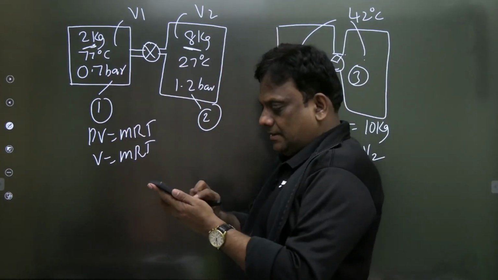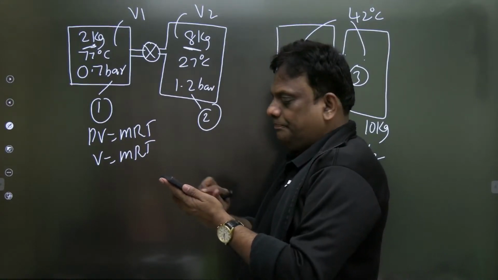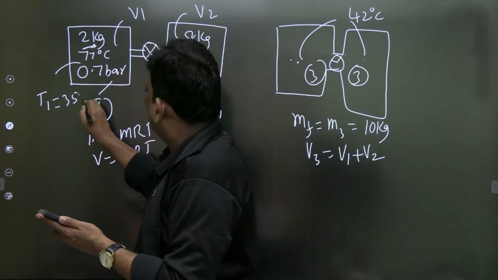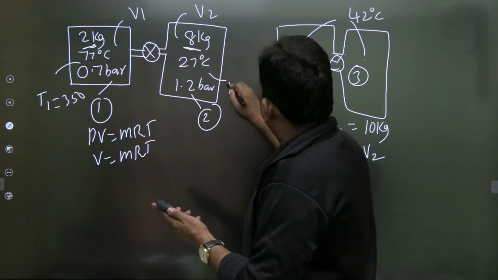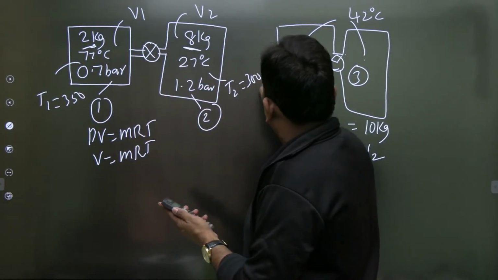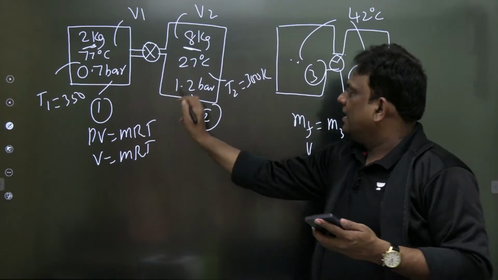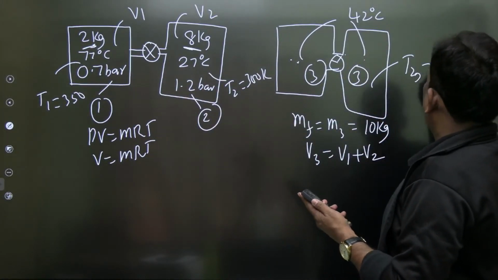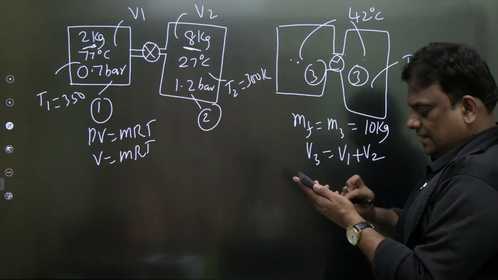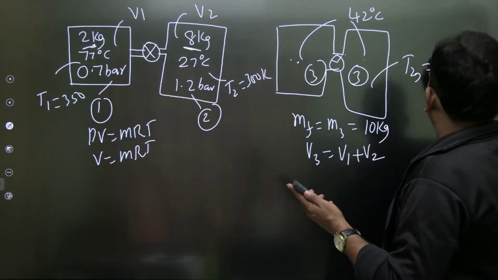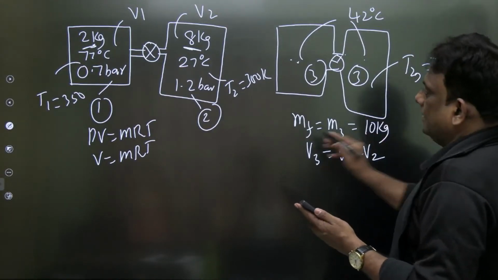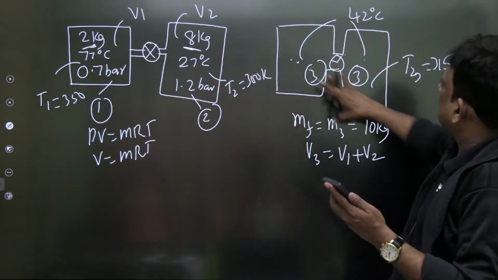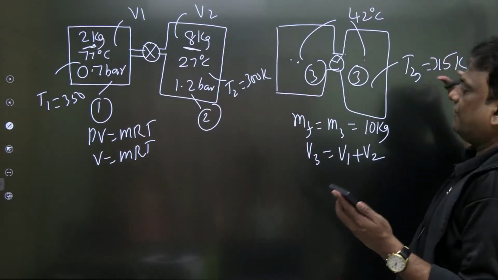77 degrees centigrade. Dear students, 77. Can I write this temperature as 350? Absolutely. Can I write this temperature as 300? Absolutely. Correct? Okay, Kelvin. And what about this temperature? T2, sorry, T3, the final temperature: 273 plus 42. It is 315. Absolutely fine. This is at 350, this is at 300, and the resultant mixture which is at 42 is 315 Kelvin.